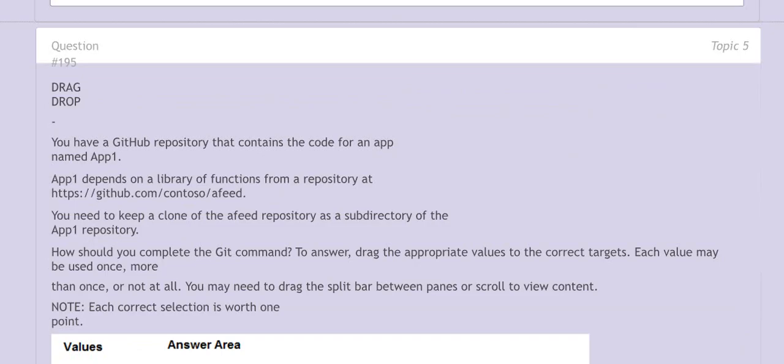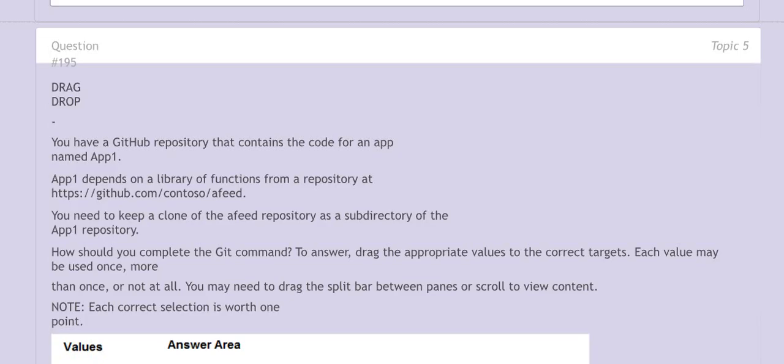Question is drag and drop. You have a GitHub repository that contains the code for an app named App1. App1 depends on a library of functions from a repository at this. You need to keep a clone of the feed repository as a subdirectory of the App1 repository. How should you complete the GitHub command?